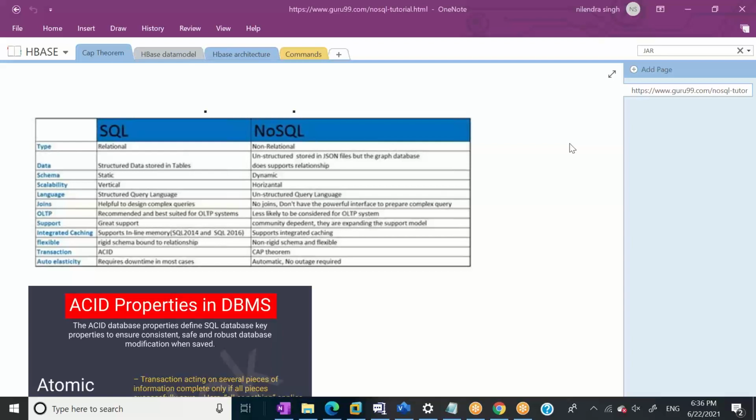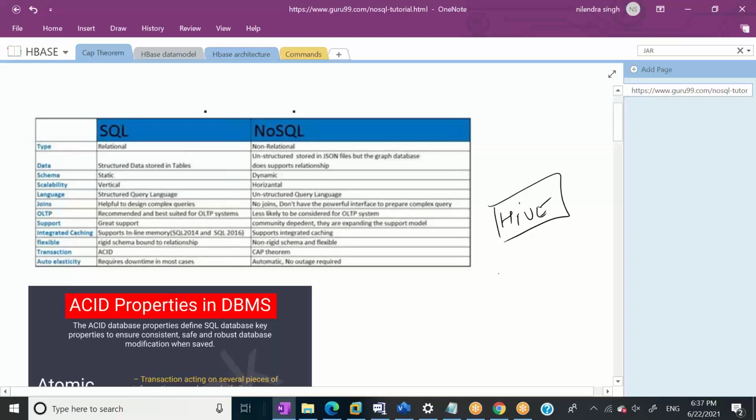What is the limitation of Hive? The first limitation is your data always needs to be in structured format. The second limitation is you cannot do deletion or random access. For example, when you go for Hive, I told you that you need to go for a full table scan in most cases.